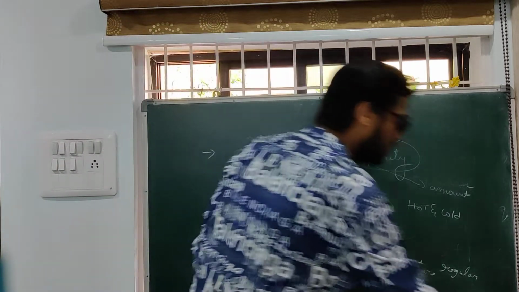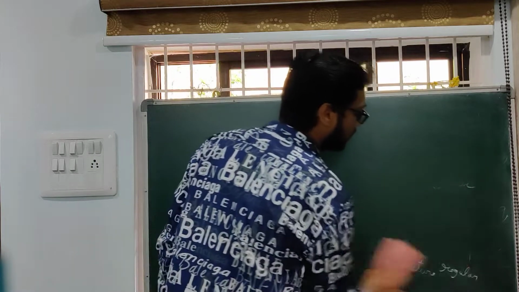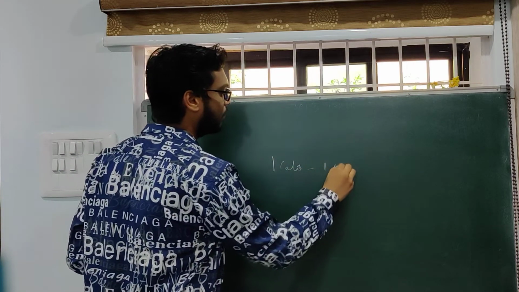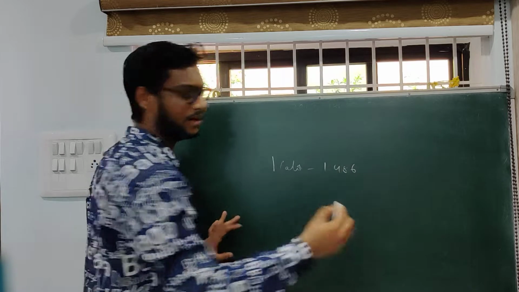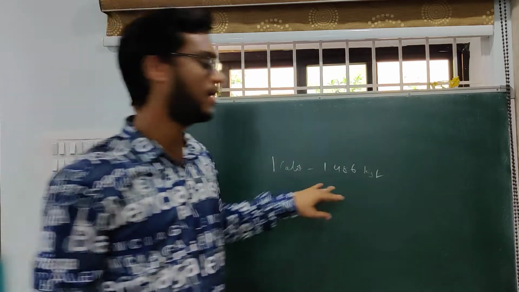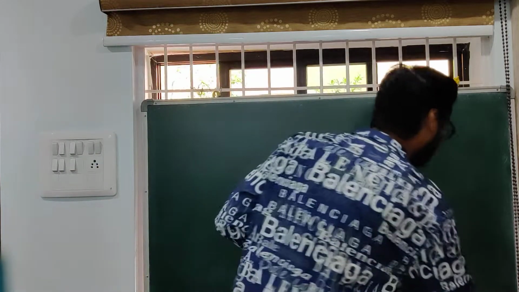Okay, so generally we mention this in calories. We generally take them in calories. Generally 1 calorie is nothing but 1.486, kg something. So 1 calorie is 1.486. So this is to be remembered.